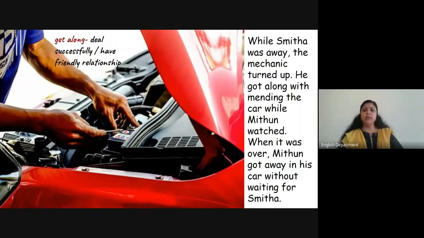When it was over, Mithun got away in his car without waiting for Smitha. Okay, which is the phrasal verb there? It is get away, which means actually to escape, or sometimes it can also refer to your plans on having a vacation. I want to get away to New Zealand, okay, so which also means to have a holiday. In this case, it is escape or go away without telling Smitha or waiting for her to return.